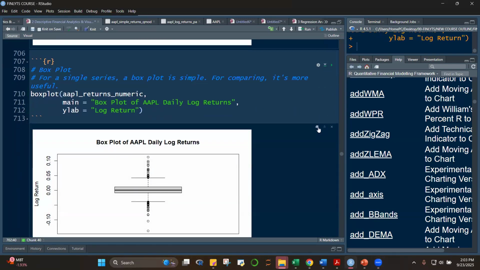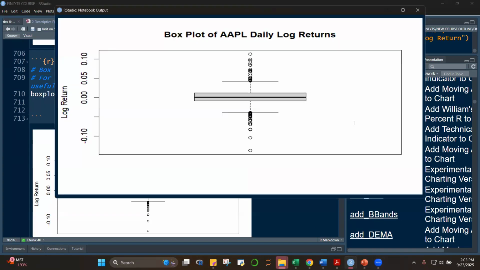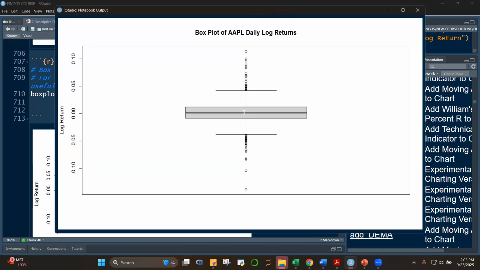So you can see here, I will not review, class, what a box plot is. You have to try to recall what the IQR, interquartile range, is. What does this mean? How about this? Is this P25?